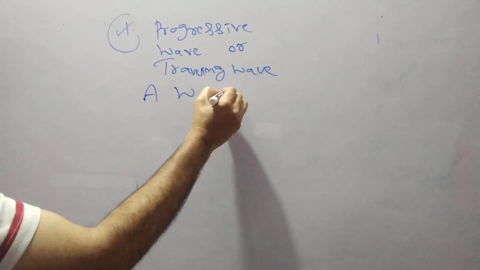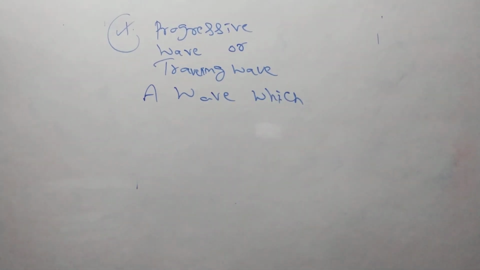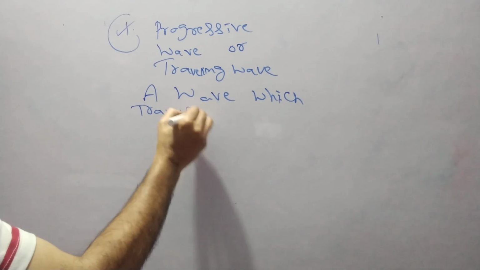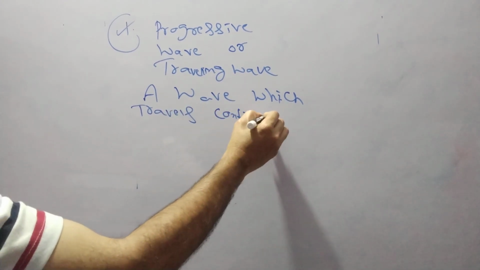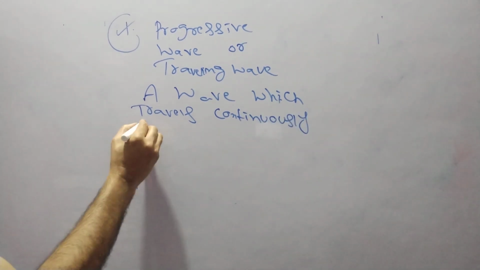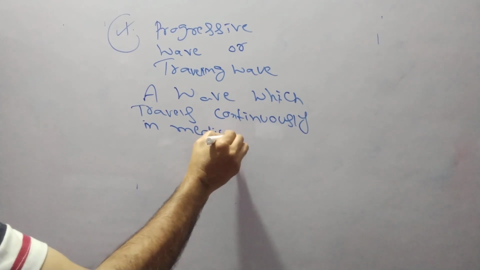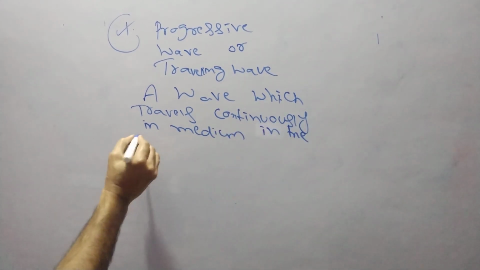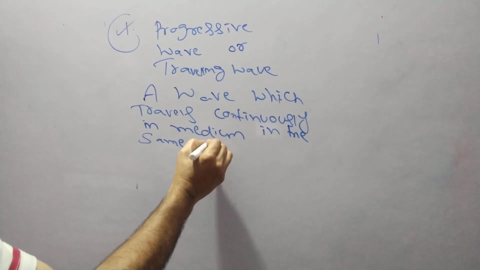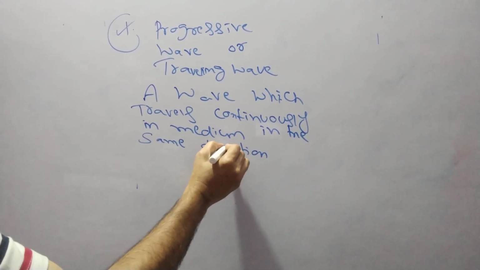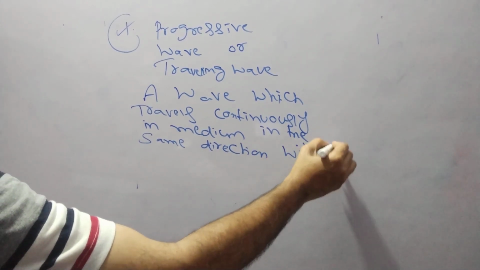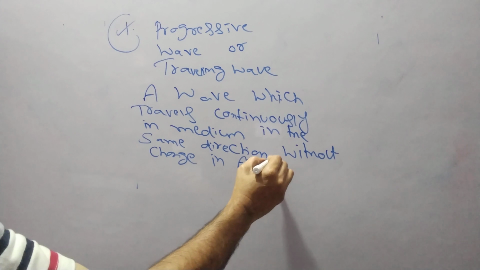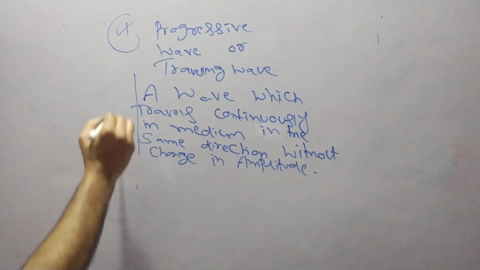A wave which travels continuously in the medium, in the same direction, without change in amplitude. So this is known as a progressive wave.